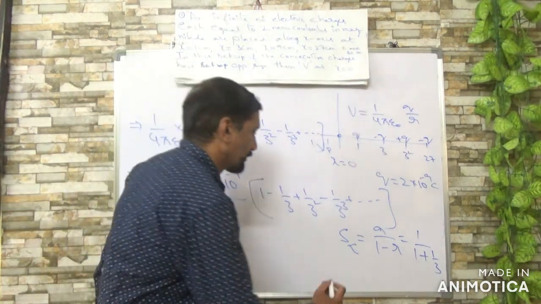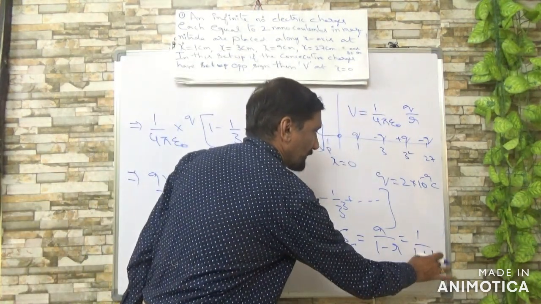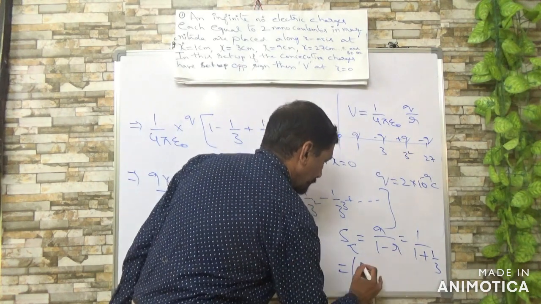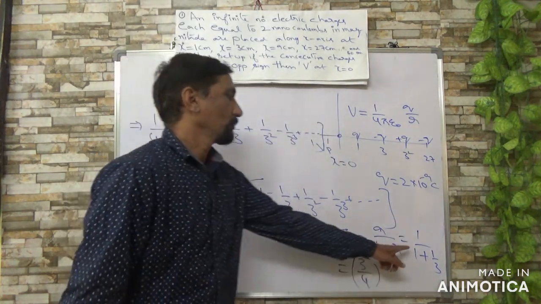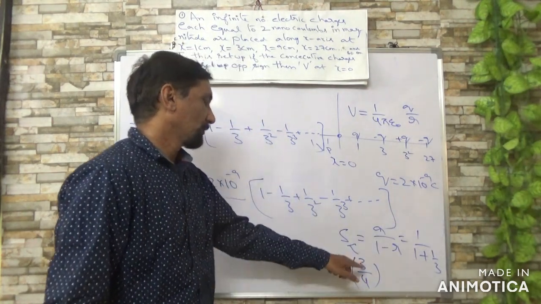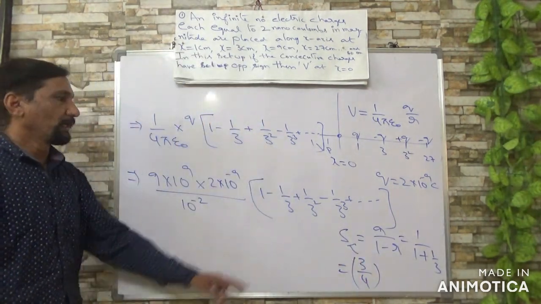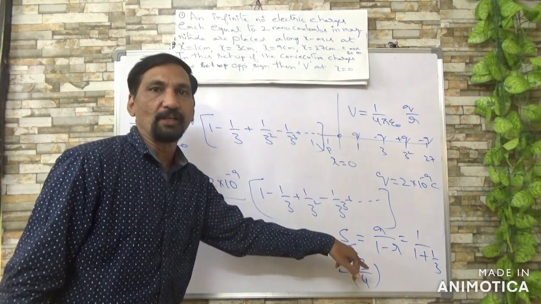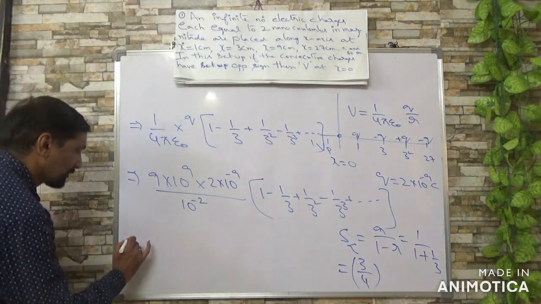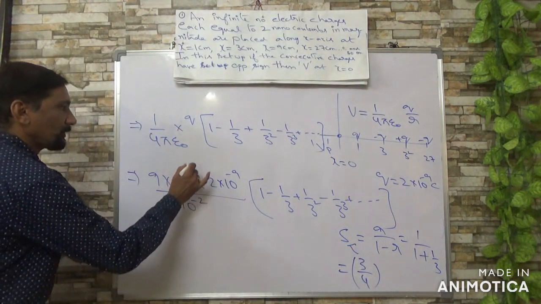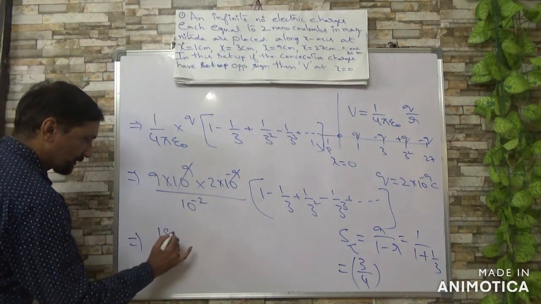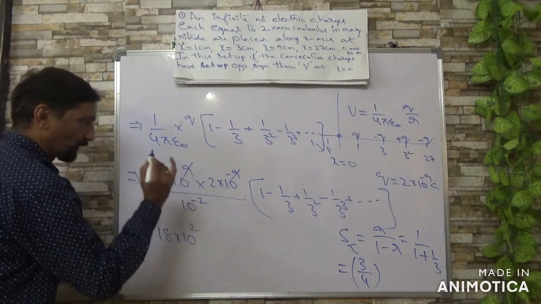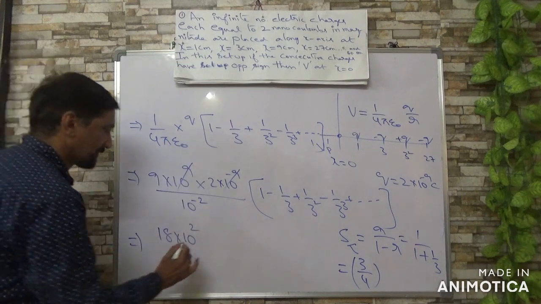So when you further simplify, 4 by 3 reciprocal, you get 3 by 4. This total value you get 3 by 4. So minus 9 plus 9 cancel, 18 into 10 power 2 taking into numerator.